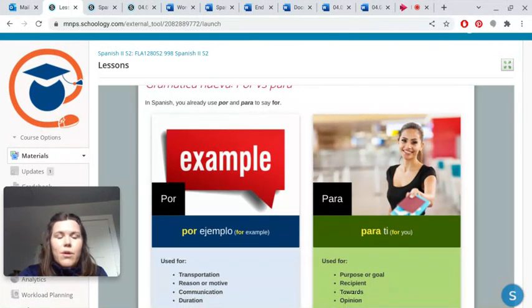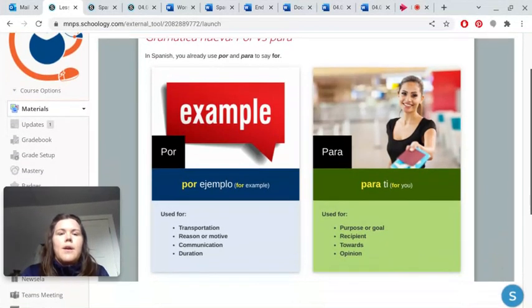Because we just have for, it's only one word for four, but in Spanish there's two, and they have lots of different uses. So in Spanish, you use por and para to say for. Okay, your examples are for por, your reasons to use it are por ejemplo, for example. You use it for transportation, reason or motive, communication, duration.